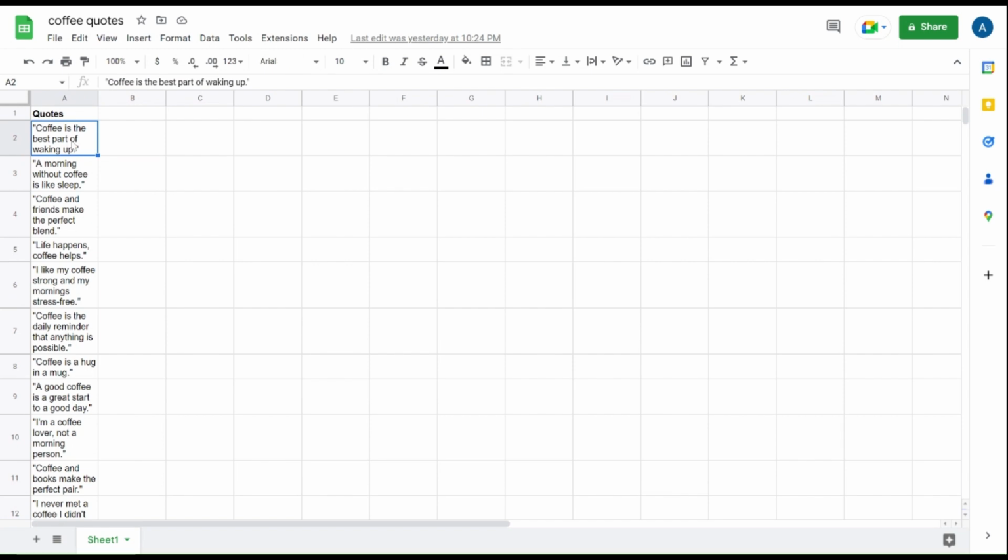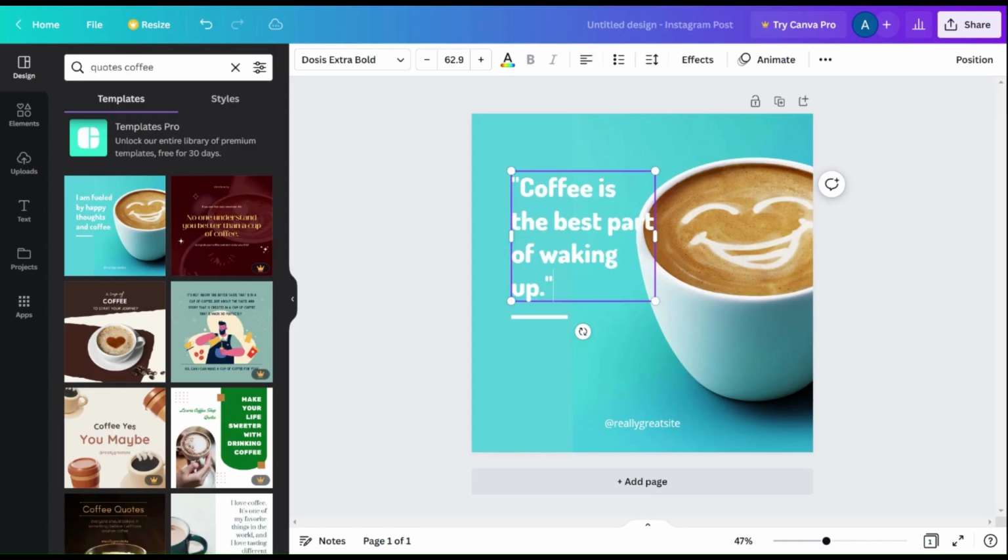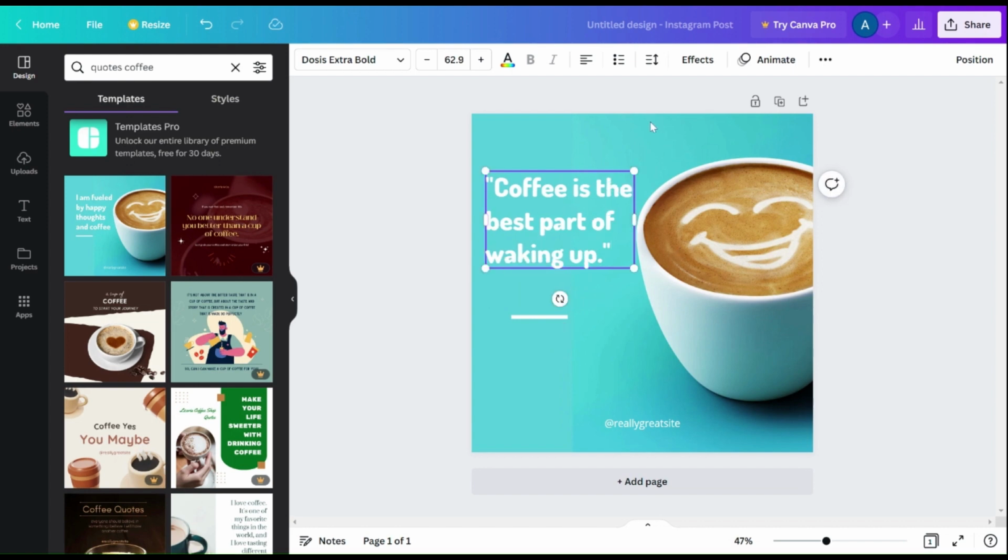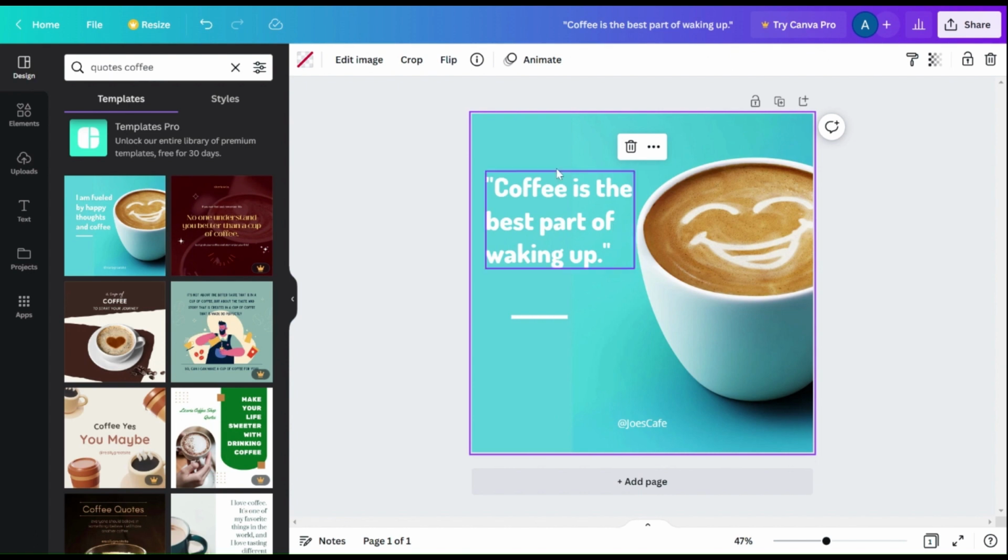So let's select the first quote, copy, and now let's paste it here. And now let's just put our cafe name. Cultures Cafe. There you go, the first one's done.